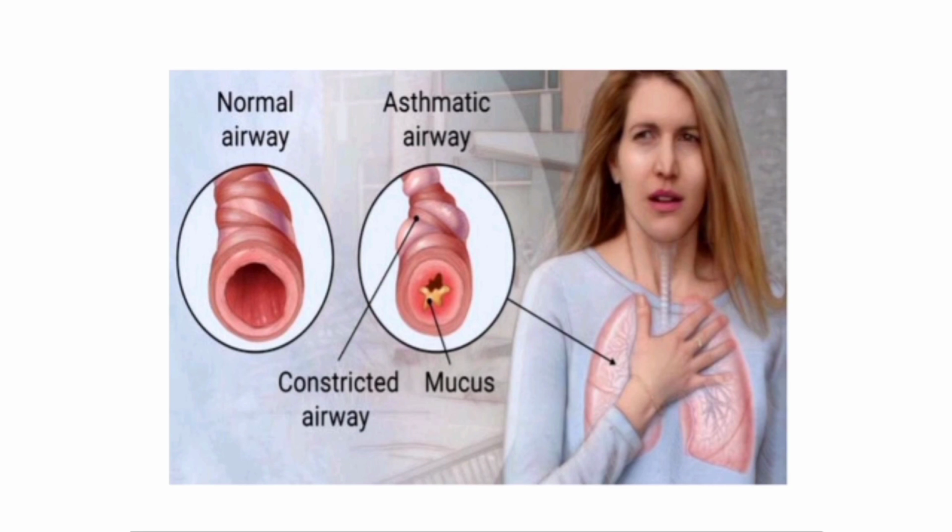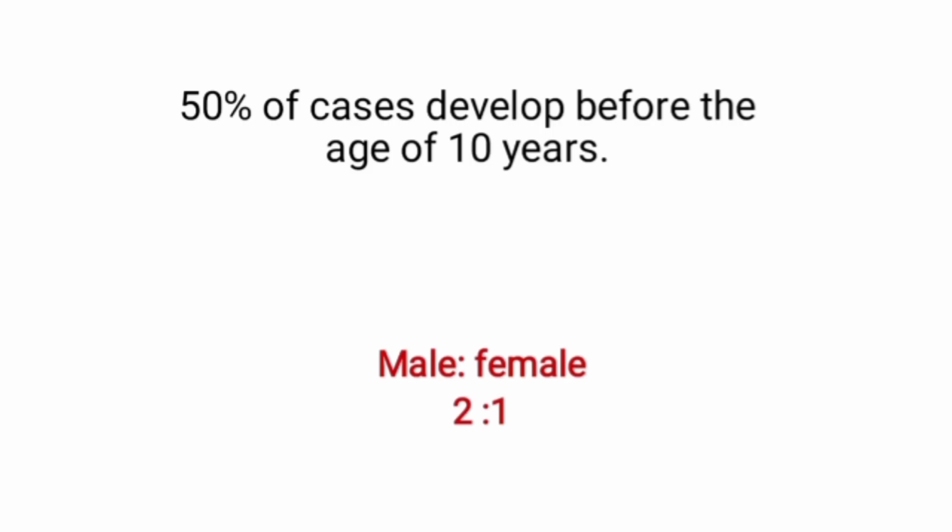In this picture, you can see the affected individual and the normal individual's air pathways. It occurs at all ages, but 50% of cases develop before the age of 10 years. In adults, both sexes are affected equally, but in children, there is a 2:1 male-female ratio.